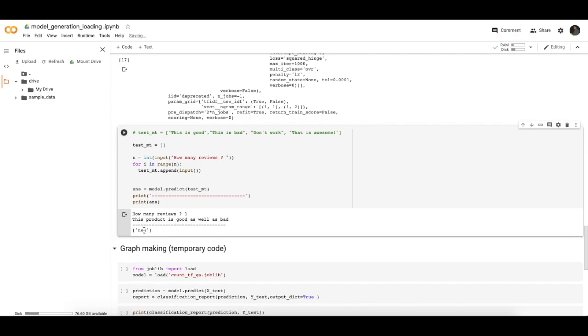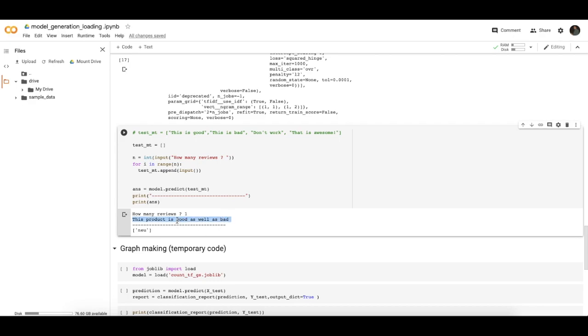As you see, this shows a neutral value for our review because it has the word good one time and bad one time.